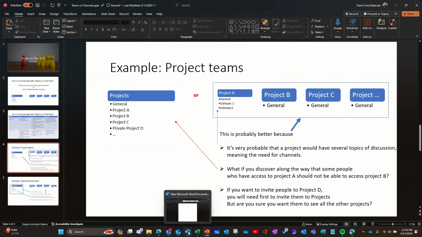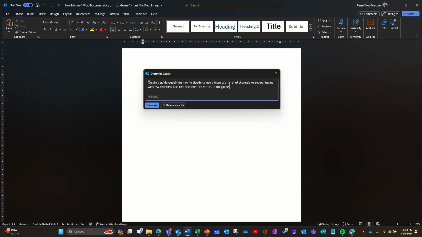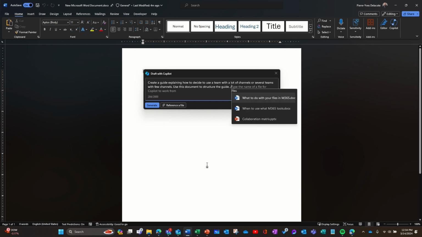I've done that successfully with other documents, but here I'm going to say: create a guide explaining how to decide to use a team with a lot of channels or several teams with few channels. Use this document to structure the guide. I hope it will add some flesh to the PowerPoint presentation, which cannot be a standalone document. You need to explain the PowerPoint. Here, I want to have an almost standalone document. So I'm just going to add the file.